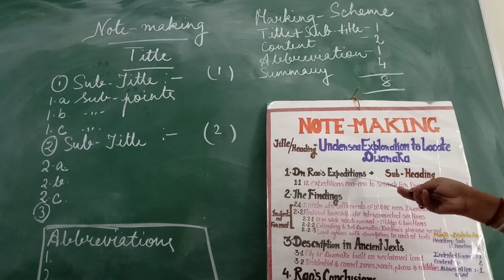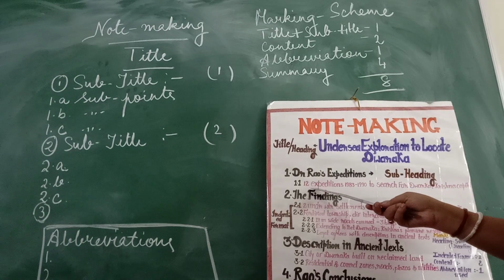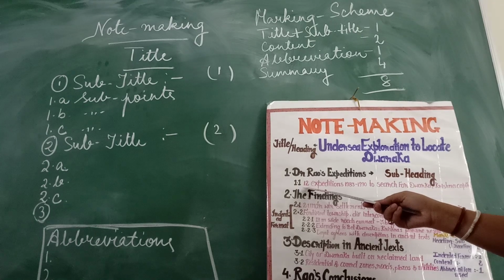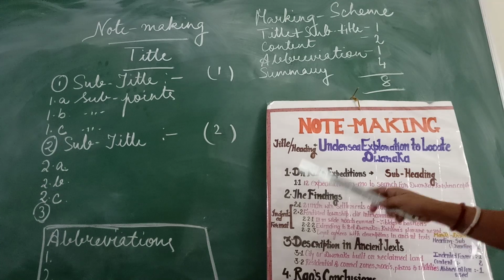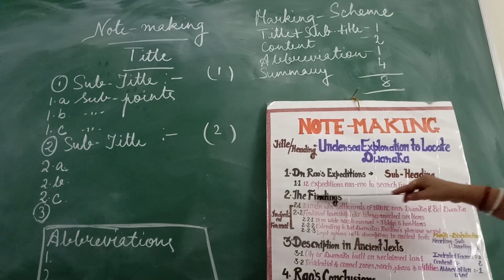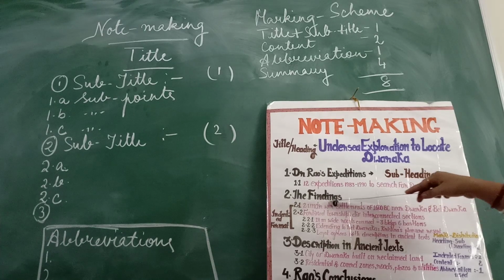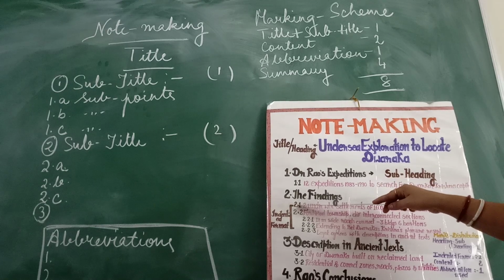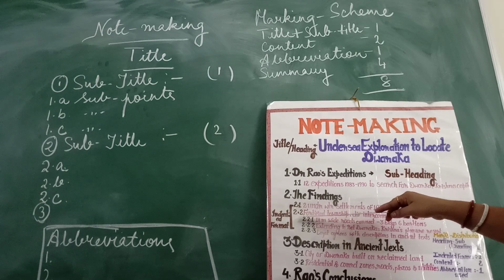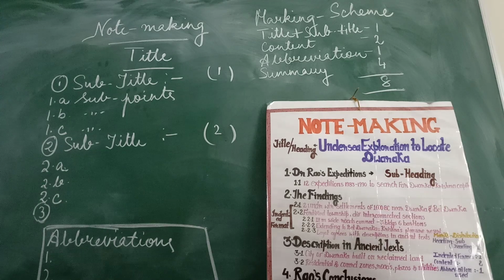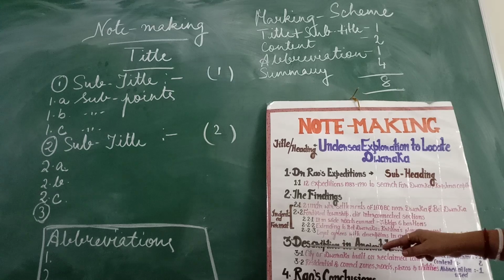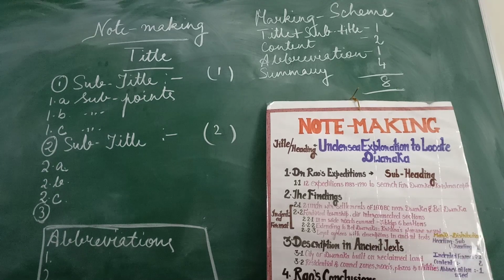Then you can see that the first point is Dr. Rao's expeditions, and then you have a sub-point included in the first subheading. Now here there is only 1 sub-point, but you should write a minimum of 3 sub-points. Then you can see the second subheading, which is the findings, and it is point number 2. The sub-points are written as 2.1, 2.2, 2.3, and so on. So this is writing in an indented format. You can see all the important sub-points are included. Similarly, you have the third subheading, and thereafter the sub-points are written.